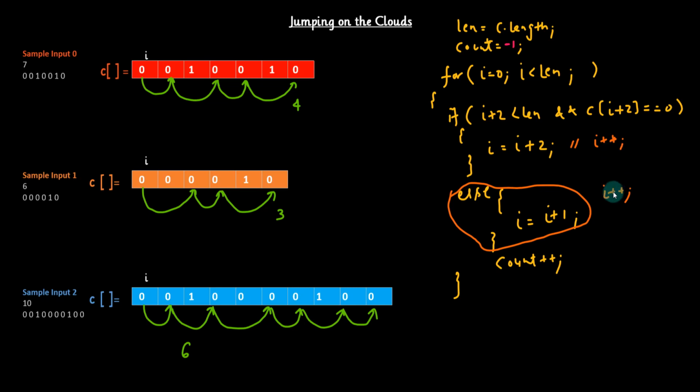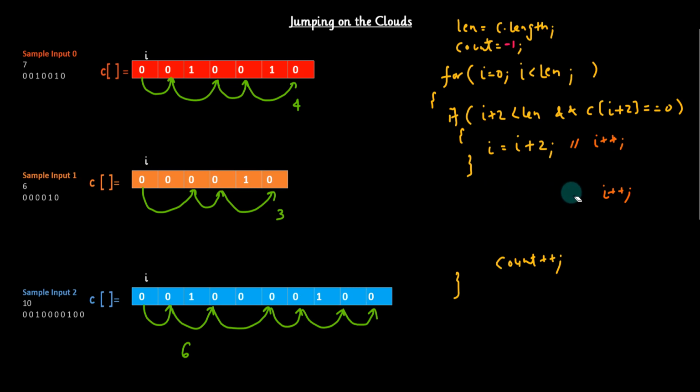So I am just trying to avoid this else block from here, which can be avoided by making these two changes. Let me now erase the extra part and we'll see how our updated logic will look. So now my logic will be: it should be i++ and here also i++.